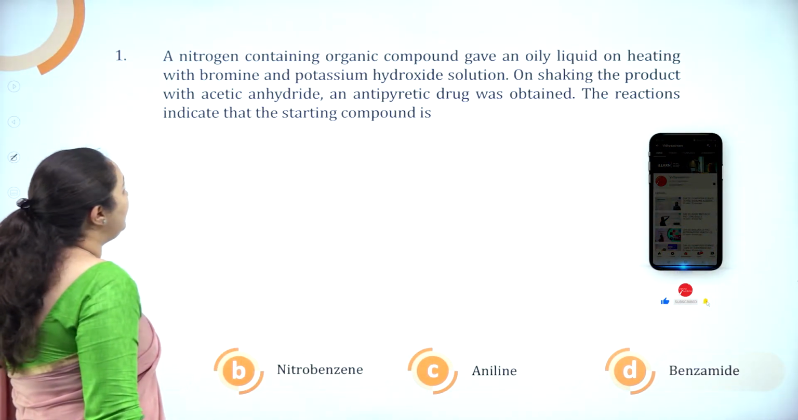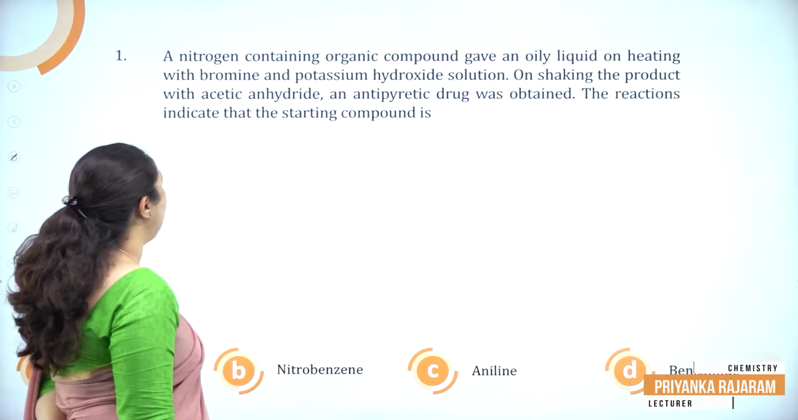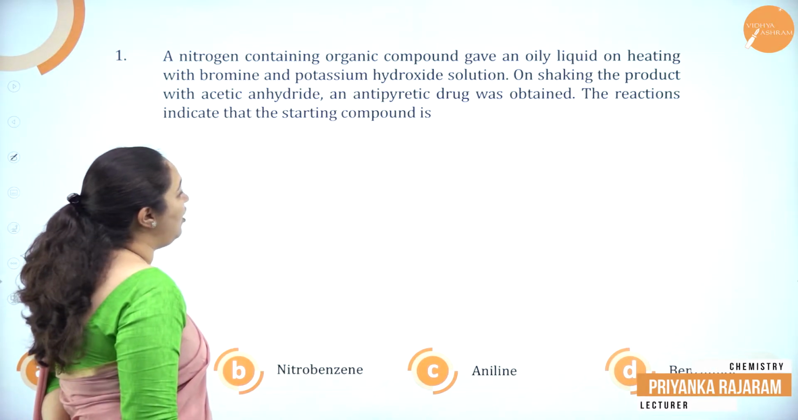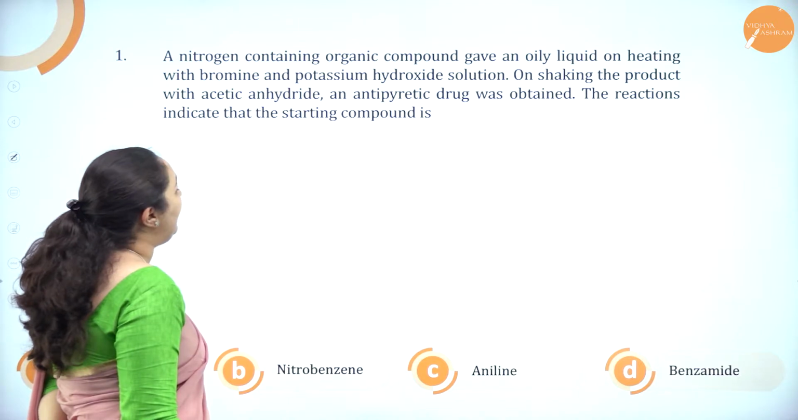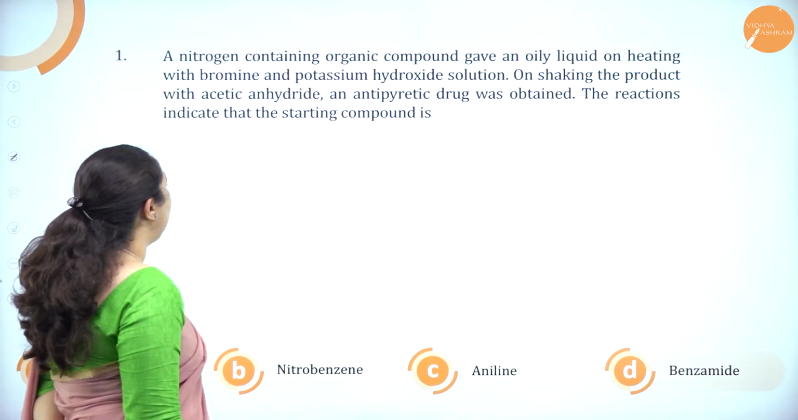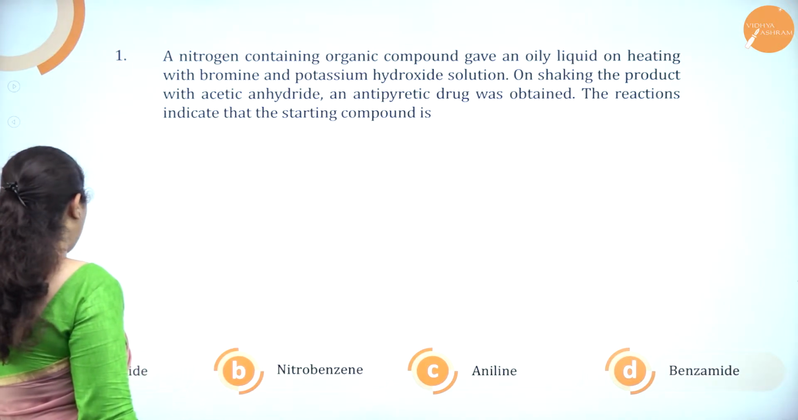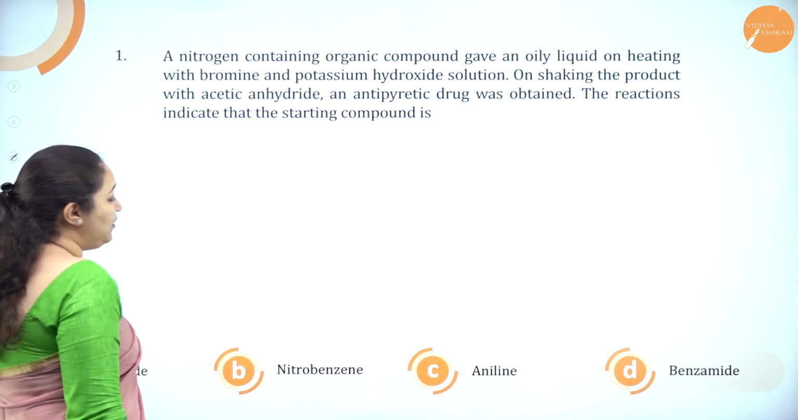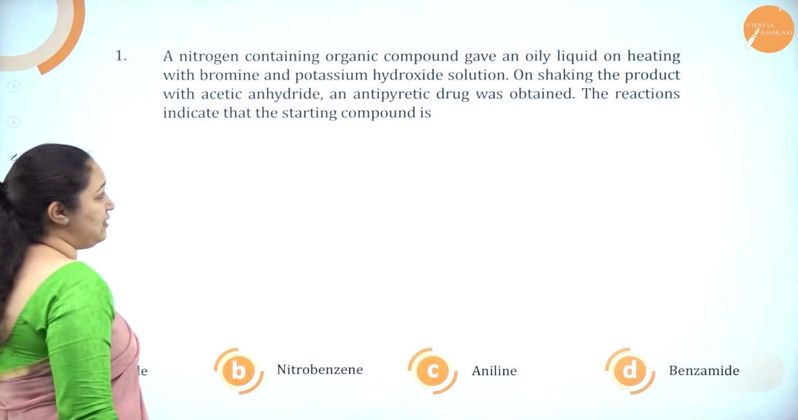A nitrogen containing organic compound gave an oily liquid on heating with bromine and potassium hydroxide solution. On shaking the product with acetic anhydride, an antipyretic drug was obtained. The reaction indicates that the starting compound is option A, acetamide, option B, nitrobenzene, option C, aniline, option D, benzamide.